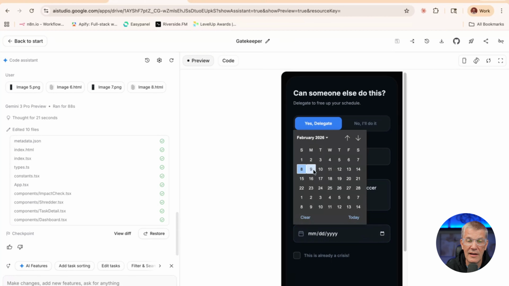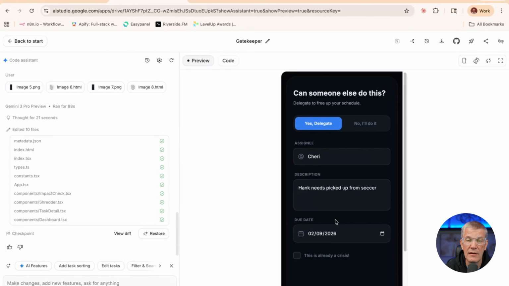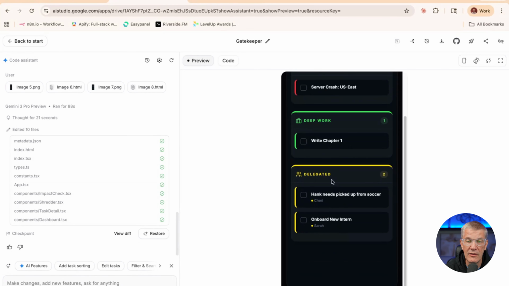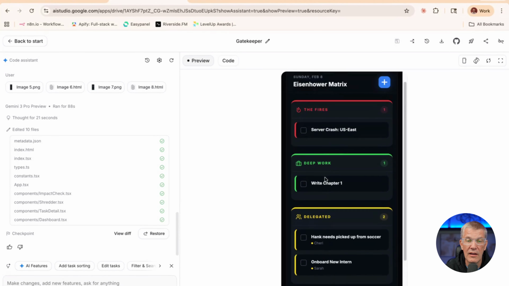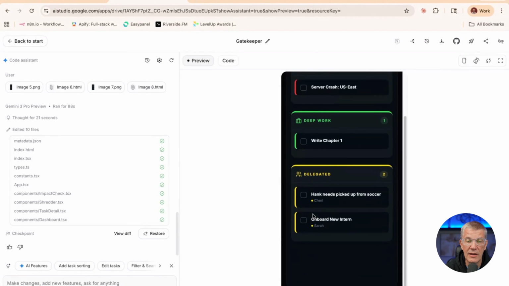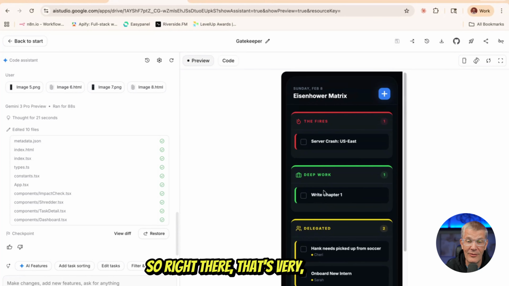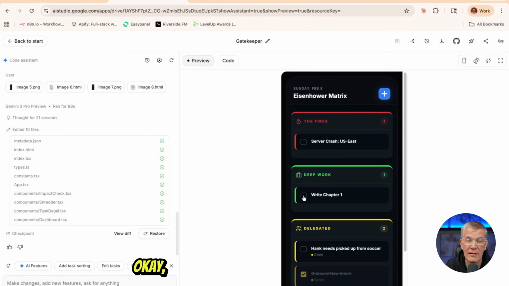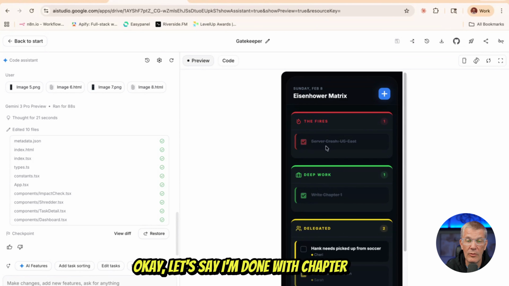Let's see if we got like a date grid there. That's for Monday. There we go. Does it hit continue? There we go. It adds it down there. Okay. And so it already had one task here. That's very, very nice. Look at that. It delegated to Sherry. Okay. Let me delete that. Marks it out for Sarah. We'll say I'm done with chapter 1.